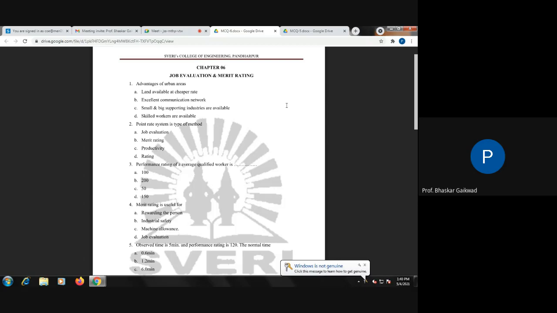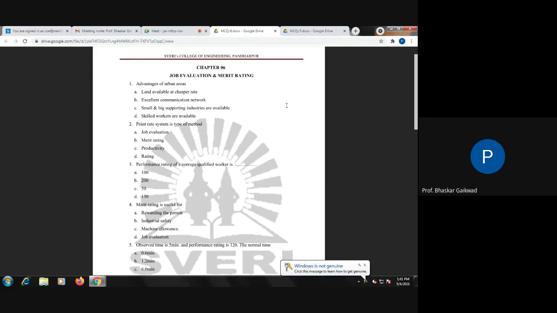Now, methods of job evaluations. Try to remember, ranking is the first method in job evaluation. In the ranking method, judge the job as a whole and determine the relative values by ranking one job against the others. So you can make lower tolerance jobs first, after that next tolerance, after that higher tolerance. Tolerance wise, you can make the rank of the jobs.